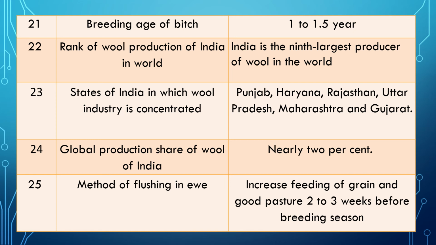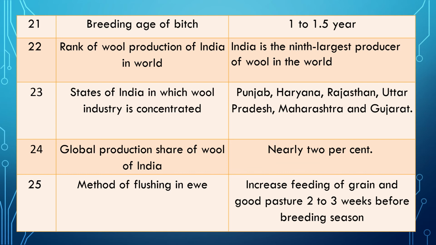Question 23. In which states of India is the wool industry concentrated? More industries are in particular states. The states are Punjab, Haryana, Rajasthan, Uttar Pradesh, Maharashtra and Gujarat.